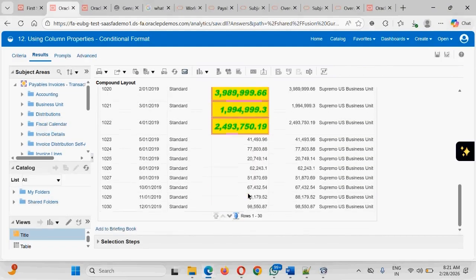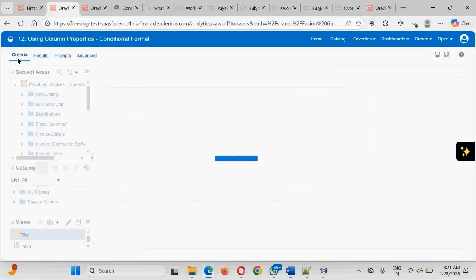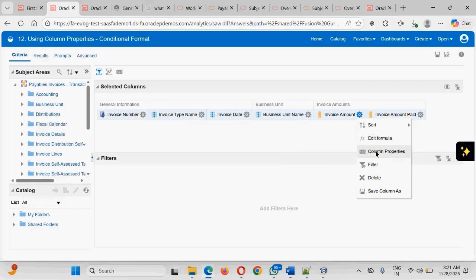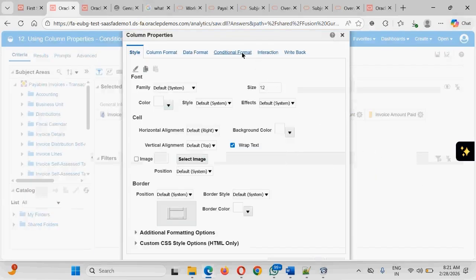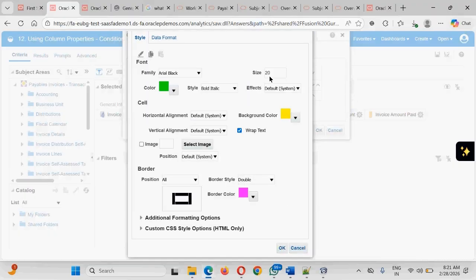So this conditional formatting can be achieved by going to the criteria, going to the column. Which column? The invoice amount column. Going to the column properties, we go to the conditional format. In this conditional format, guys, we set that wherever the amount is greater than this value, it needs to be displayed like this. How? While clicking on this, we have set these particular properties.